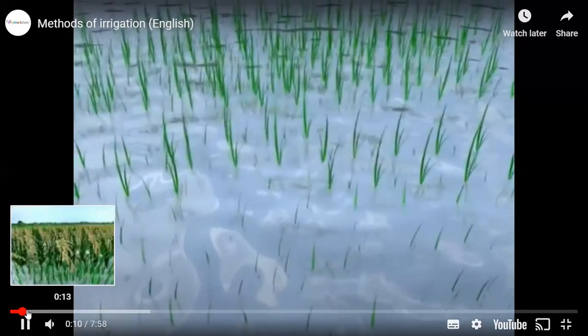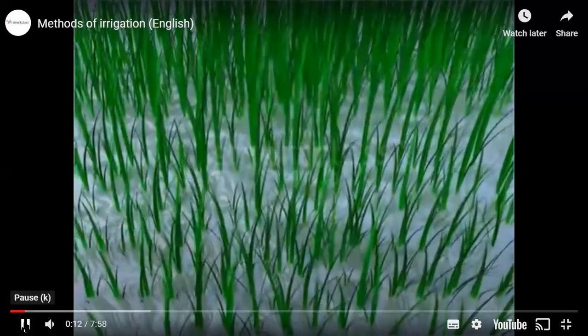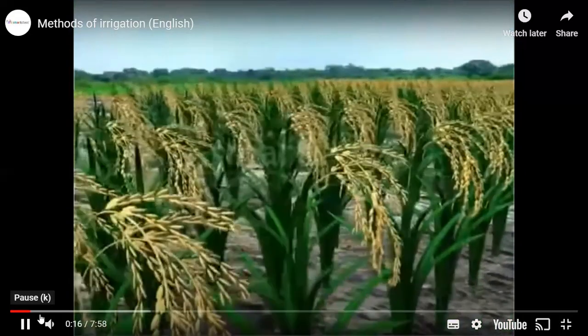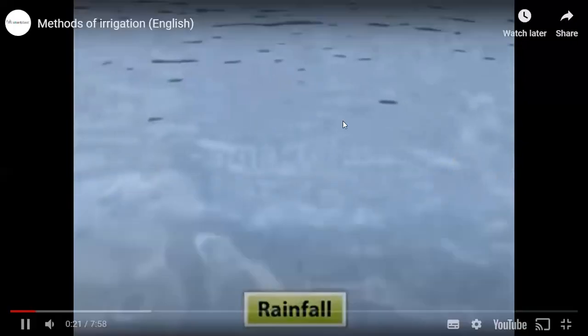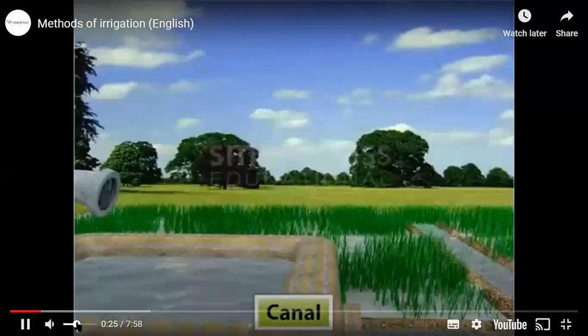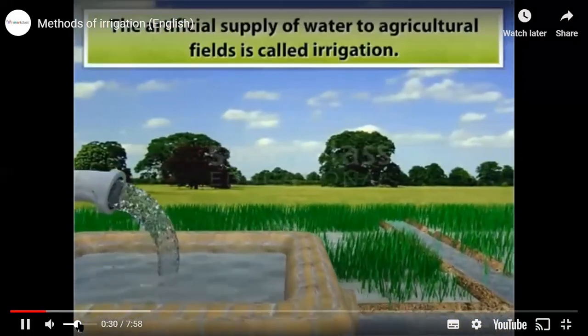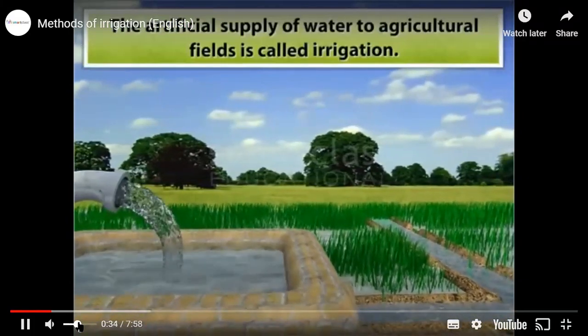Water is essential for the germination and growth of crop plants. Water is supplied to agricultural fields either naturally through rainfall or artificially through canals or other systems. The artificial supply of water to agricultural fields is called irrigation. Irrigation can be done using different methods.